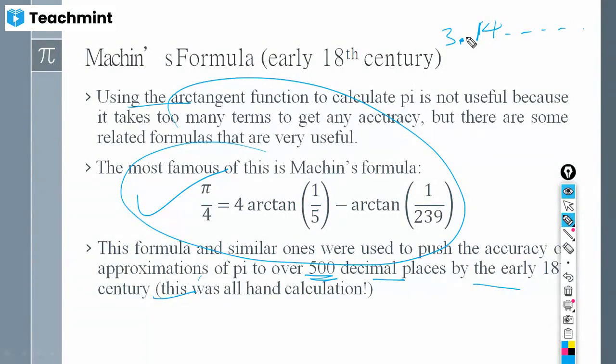See, try to understand me. After 3, you have an infinite decimal expansion, which is not going to end and is not repeating. This is an interesting fact, right? Even though it is not ending, people were fascinated to find out how many digits there are. It is never going to be an ending process. Still, in the 18th century, by using a machine formula, they got 500 decimal places after the decimal point. Whether you are getting my point?